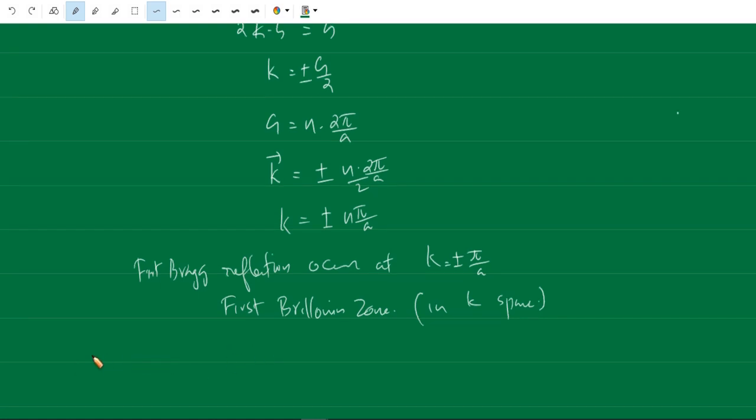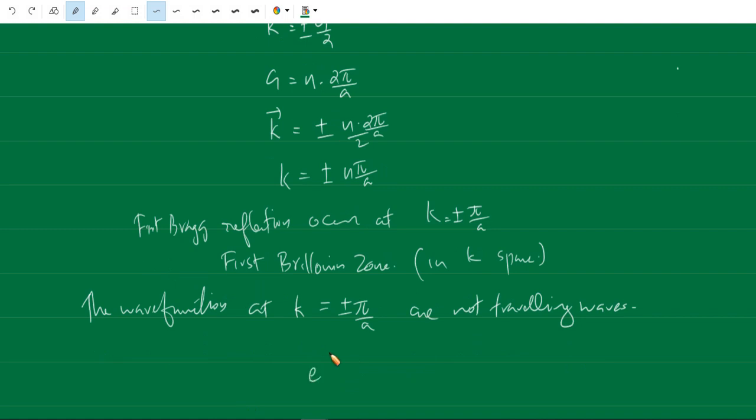The wave functions at K equal to plus or minus pi by a are not traveling waves. A traveling wave is of the form e raised to i k x, that is, e raised to i pi by a x, or e raised to minus i pi by a x. So these are traveling waves. But at k equal to plus or minus pi by a, this is not the wave function. The wave functions are made of equal parts of a wave traveling to the right and a wave traveling to the left.